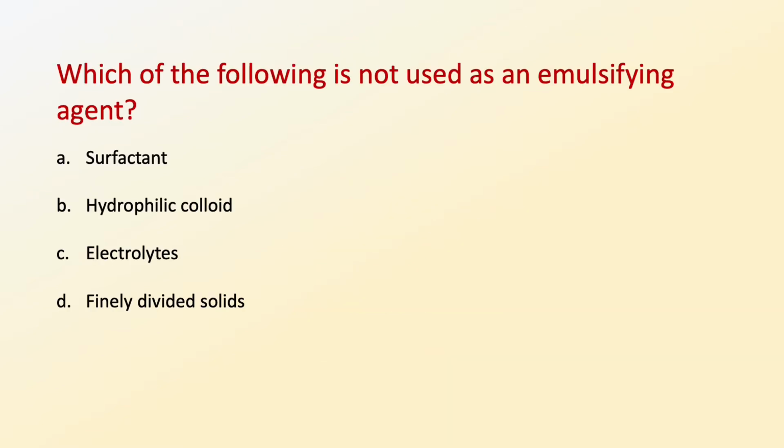The first question of this video is, which of the following is not used as an emulsifying agent? The options are option A, surfactant, option B, hydrophilic colloid, option C, electrolytes, option D, finely divided powders. So the correct option is option C, which is electrolytes. Electrolytes are not used as an emulsifying agent, and all the other three options are correct, that is surfactant, hydrophilic colloids or finely divided solids.